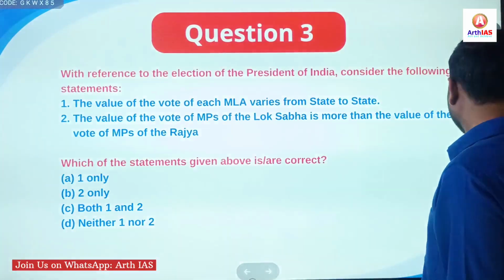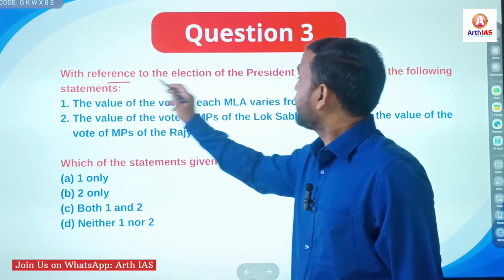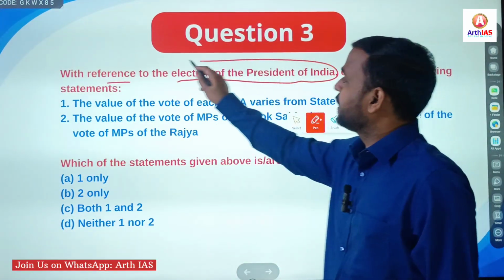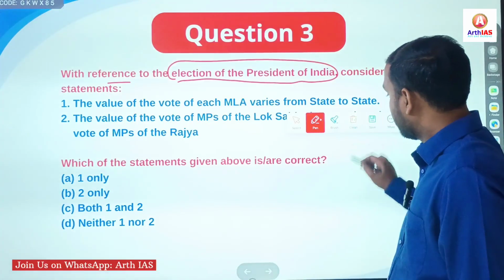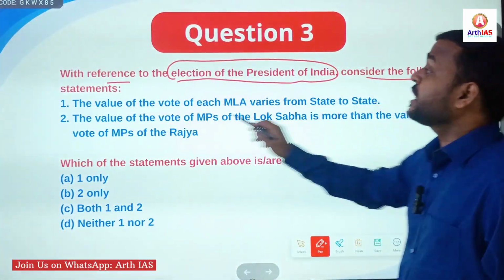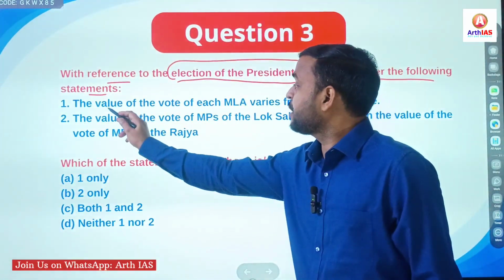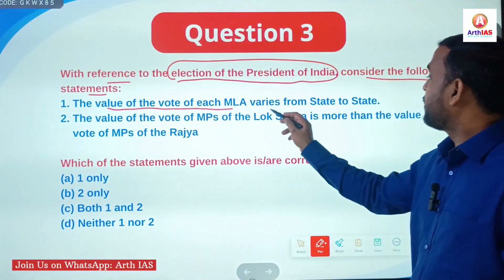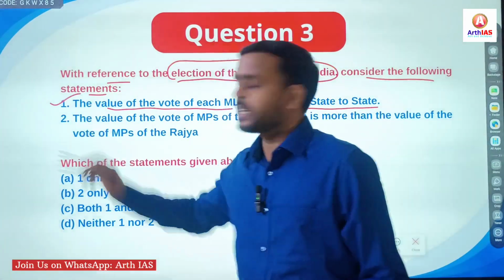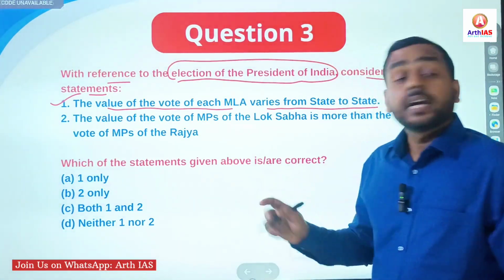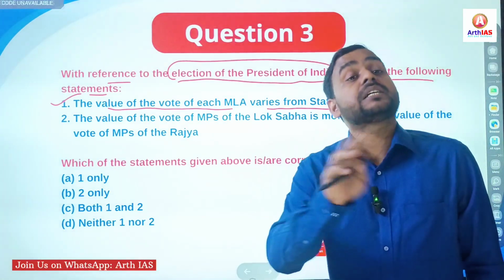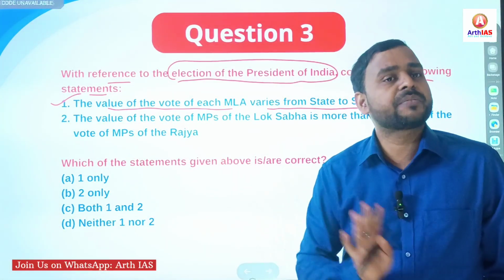Next, with reference to the elections of the president of India, consider the following statements. First statement, the value of vote of each MLA vary from state to state. Obviously, this is correct statement. Why? Because the number of MLAs in each and every state is different, right?